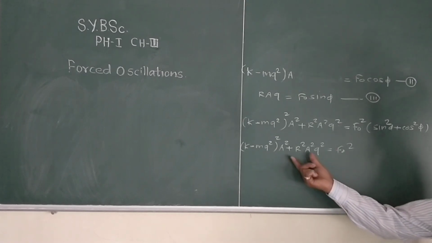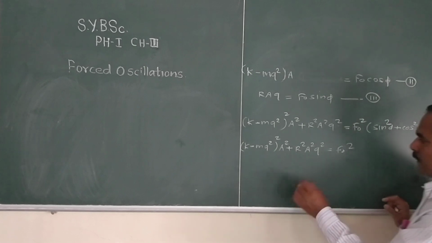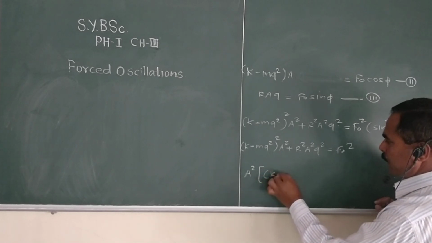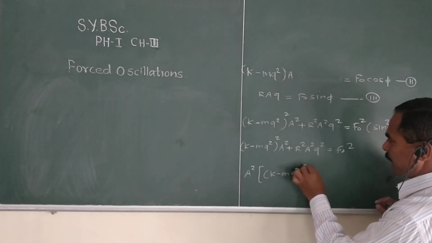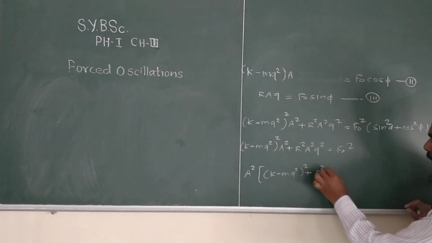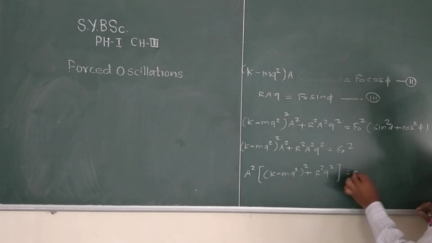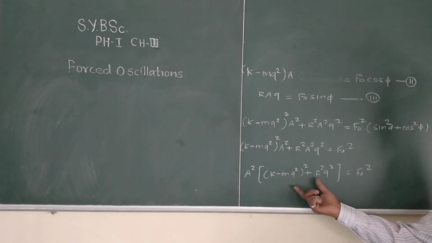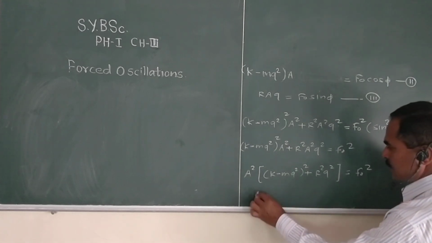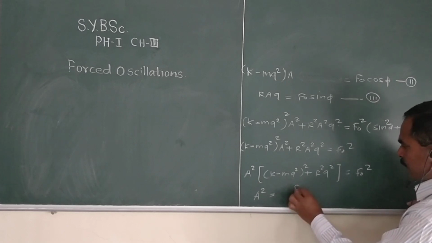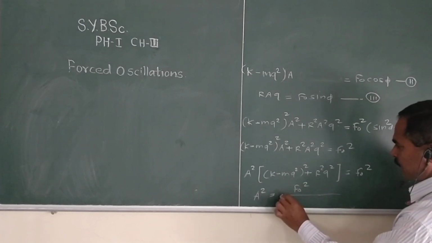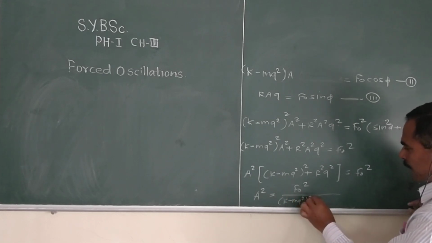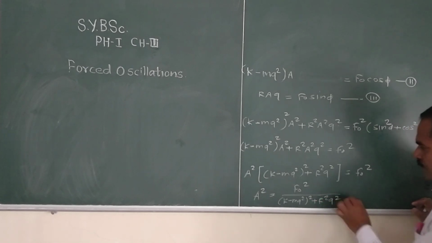Okay, now we take a square common. Then we write here, taking a square common, in bracket (k minus mq square) whole square plus r square q square equal to f naught square. From this we find the amplitude of the oscillation, that is a square equal to f naught square upon (k minus mq square) whole square plus r square q square.